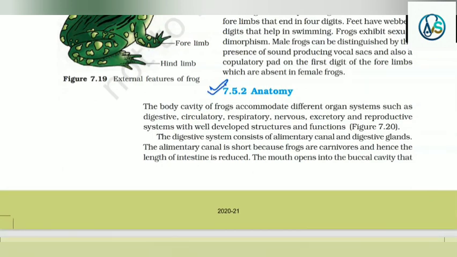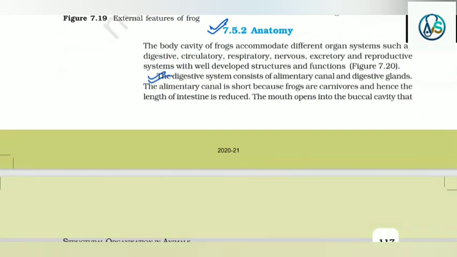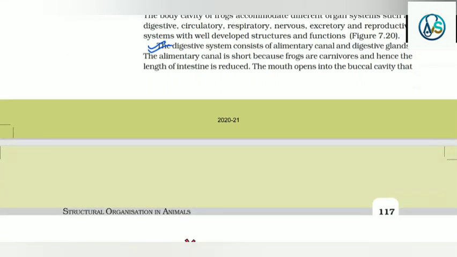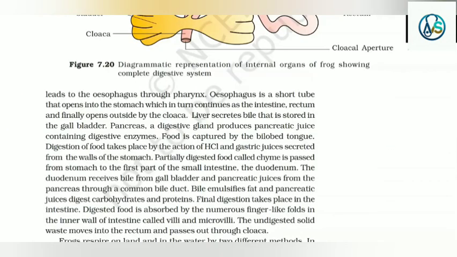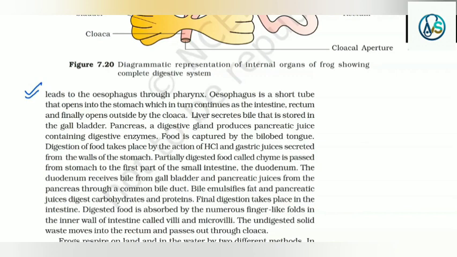7.5.2 Anatomy. The body cavity of frogs accommodates different organ systems such as digestive, circulatory, respiratory, nervous, excretory and reproductive systems with well-developed structures and function. The digestive system consists of the alimentary canal and digestive glands. The alimentary canal is short because frogs are carnivorous and hence the length of the intestine is reduced.